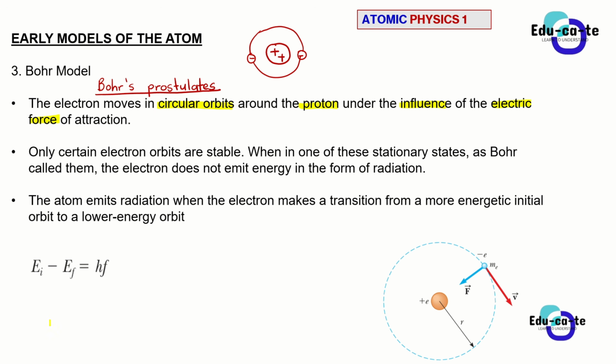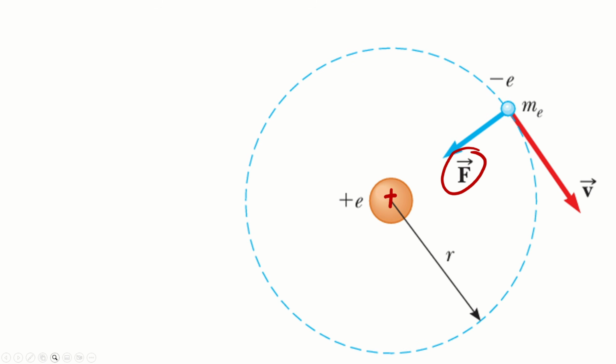This one was not really new, because Ernest Rutherford said that we have a nucleus that is positively charged and an electron, and they are at a certain distance. So when Bohr is saying that the electron is being attracted by the nucleus, that is still a centripetal force. So we still have a centripetal force of attraction experienced by this electron. As the electron orbits around the nucleus, it is still experiencing a centripetal force. So we cannot really say that it was a new thing invented by Bohr; we can just say that both Rutherford and Bohr contributed to this.